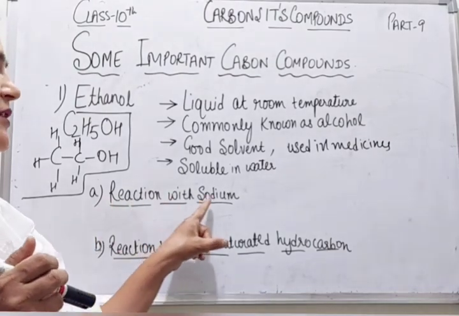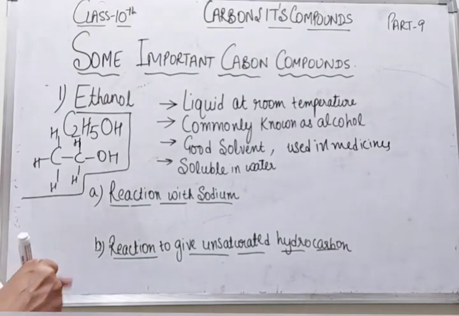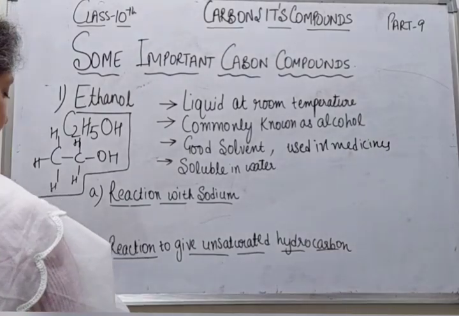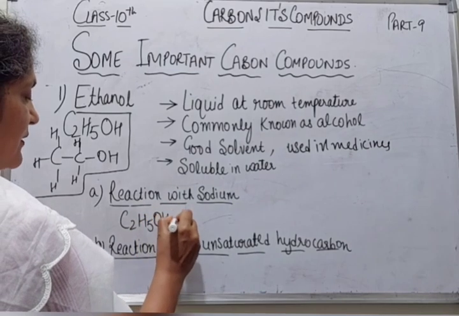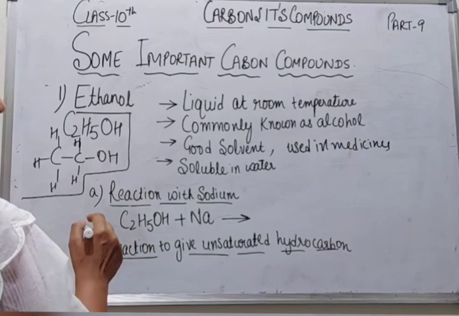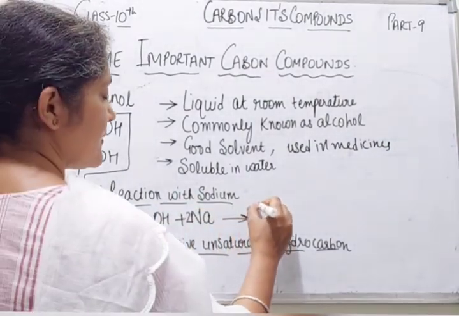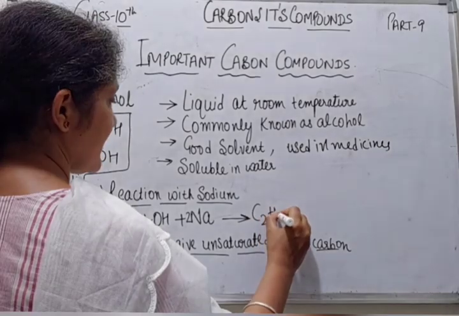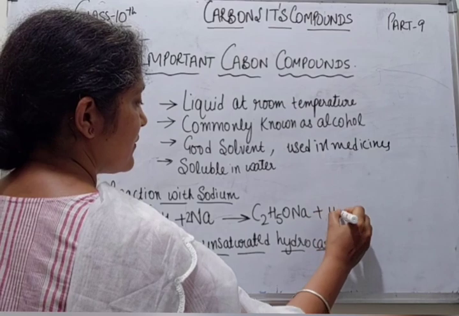First is the reaction with sodium. The reaction of ethanol with sodium. If we add sodium, now what will we get? We can write here 2. We will get sodium ethoxide.